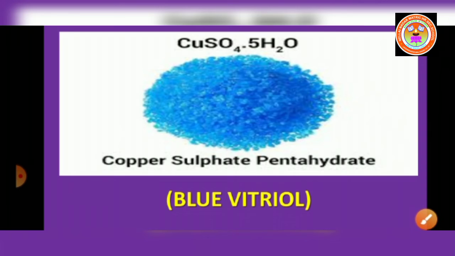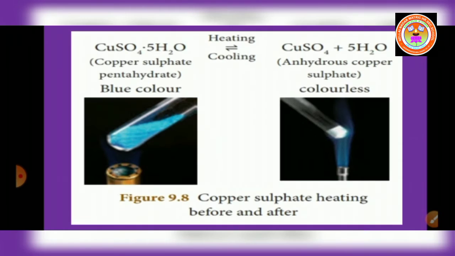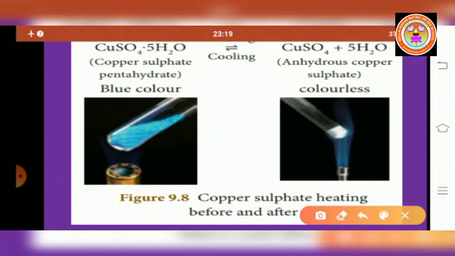Okay students, let us see briefly about blue vitriol. Blue vitriol is nothing but copper sulfate pentahydrate. The molecular formula is CuSO4·5H2O. So here the number of water molecules in blue vitriol is 5. So its water of crystallization is 5. When blue colored copper sulfate crystals are gently heated, it loses its 5 water molecules and becomes colorless anhydrous copper sulfate.